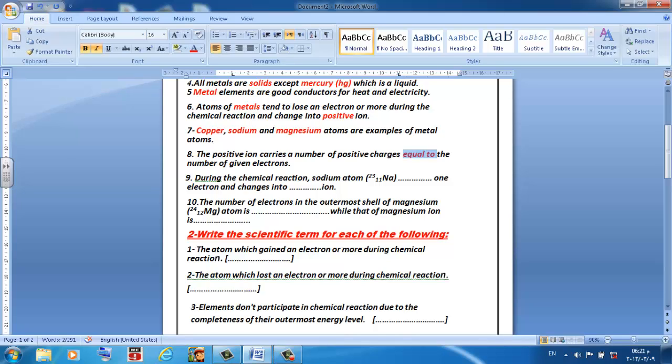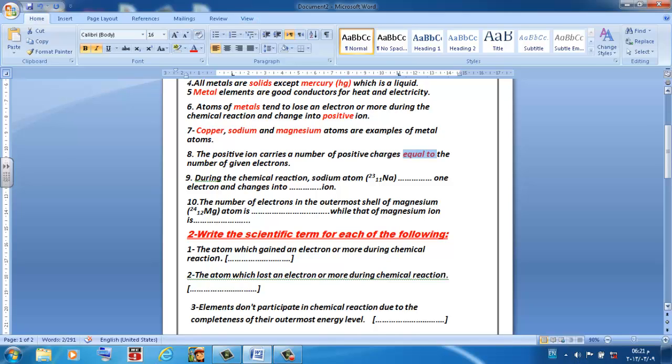So you will see that it is a metal atom because it ends with 1. So it will lose the outermost energy level electron, and it changes into positive ion. So during the chemical reaction, sodium atom Na 11, 23 loses 1 electron and changes into positive ion.